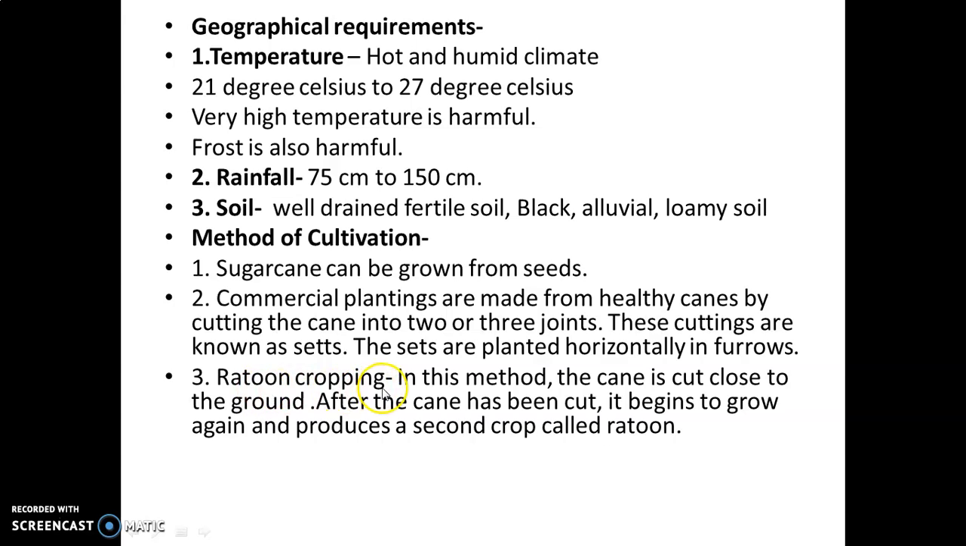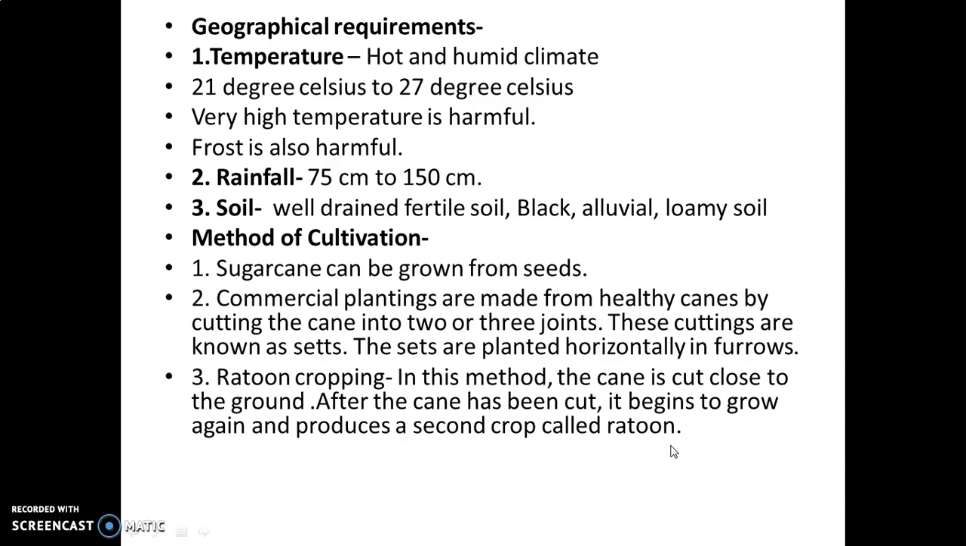Third is ratoon cropping. Now what we used to do, when we used to grow the sugarcane, after 10 to 15 months, when the crop become mature, we never used to uproot the sugarcane. We used to cut the sugarcane near the ground, and we leave the little part of the cane near the ground, so that after a period of time, a new sugarcane will grow from the leftover part. So this method is called ratoon cropping.